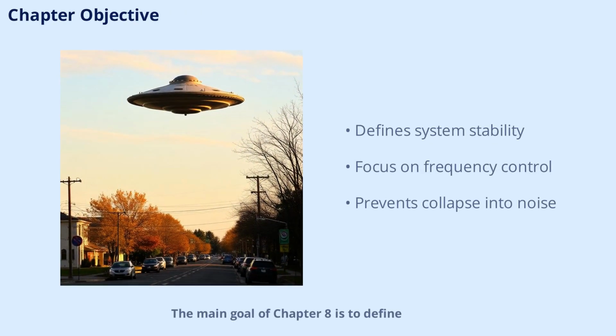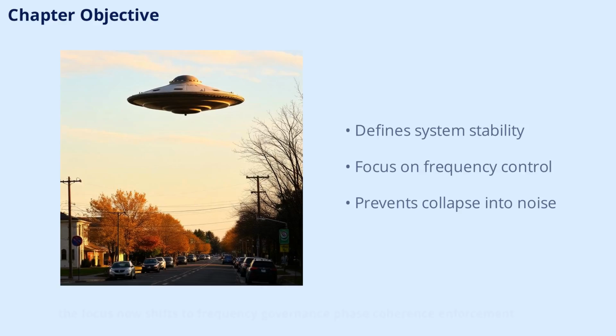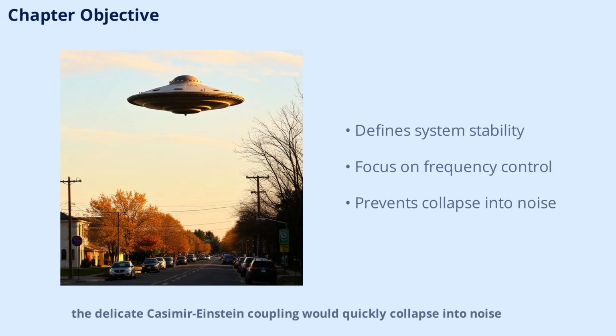The main goal of Chapter 8 is to define how the AEON-CASIMIR system maintains stability across all operational scales. With gravity redistribution already established, the focus now shifts to frequency governance, phase coherence enforcement, controlled decoherence, and managing harmonic bleedover. Without these mechanisms, the delicate Casimir-Einstein coupling would quickly collapse into noise, jeopardizing the entire propulsion system. This chapter formalizes the rules and strategies that keep everything in balance, ensuring the craft remains stable and responsive in